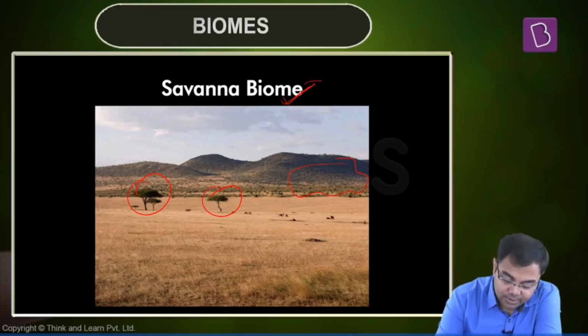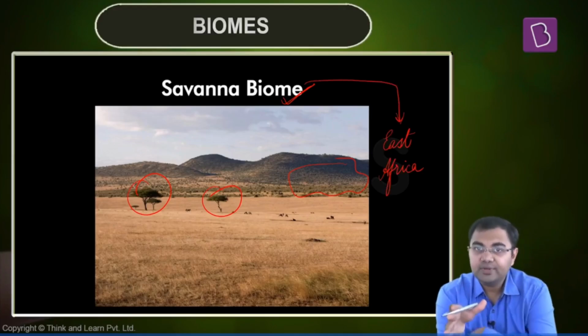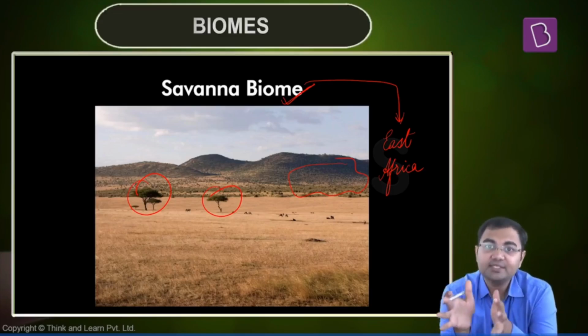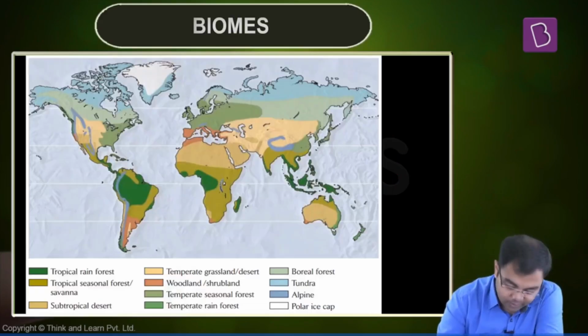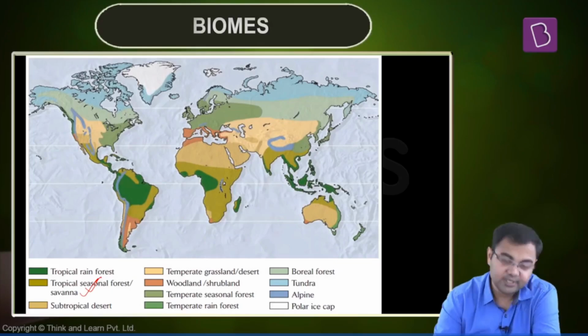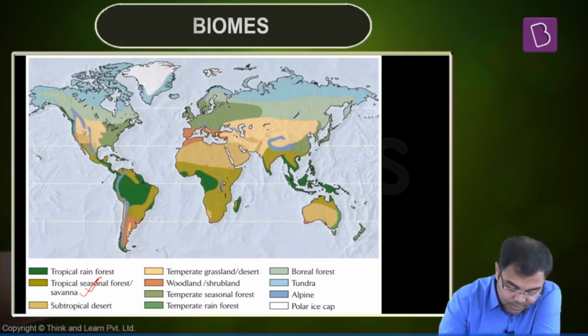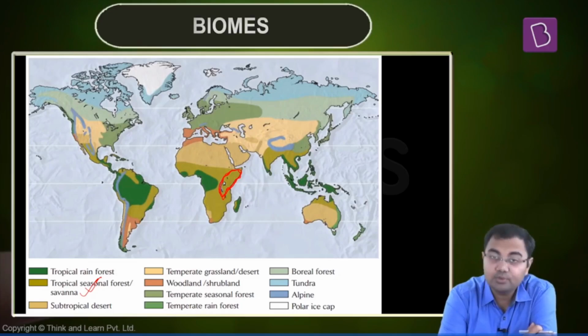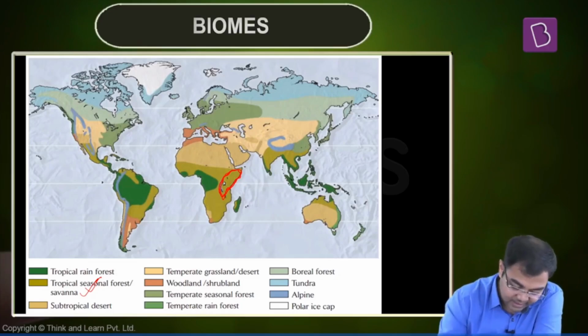Now, when it comes to the distribution of savanna, eastern part of Africa is one region where we see the widest distribution of savanna biome. So if you look at the distribution map, we already talked about the tropical seasonal forest and savanna. They have the same distribution, but this is the region where you find savanna the most. The characteristic savanna grassland are found the most in this particular region of Eastern Africa.